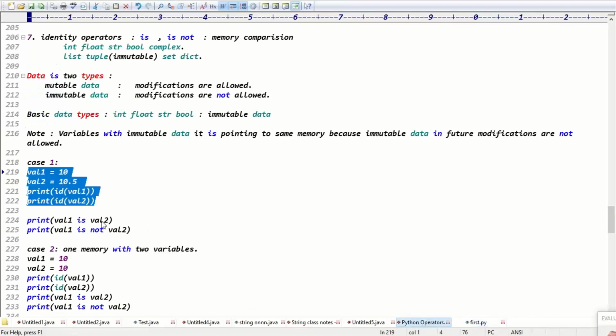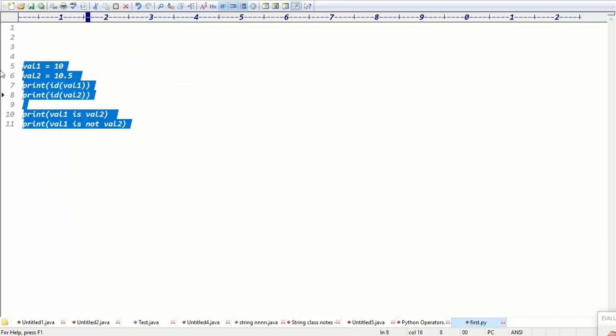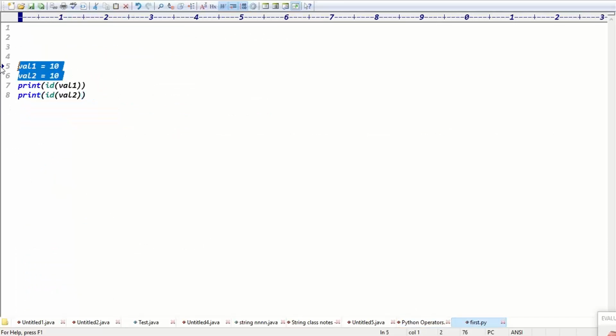First case, case 1, val1, val2, printing ID is getting the data, right? Exactly. Now case 2, val1, val2, both are having 10 and 10, right? 10 is which data, guys? Integer data. Integer data is mutable or immutable? I said all basic data types are immutable. Immutable means in future we cannot do any modifications.